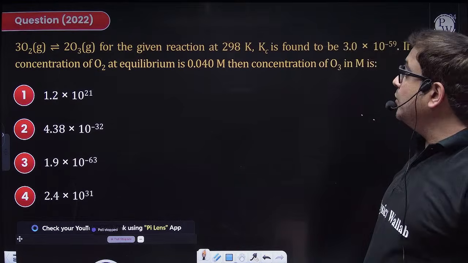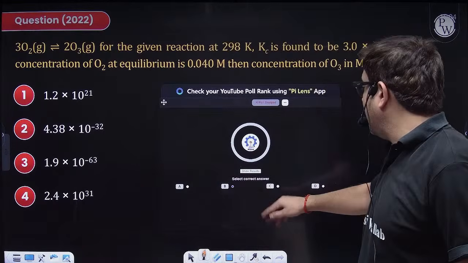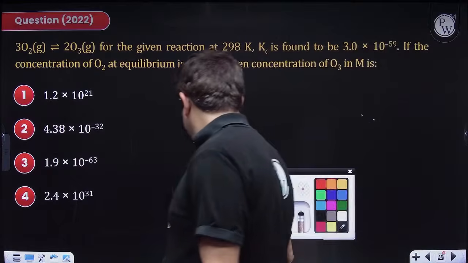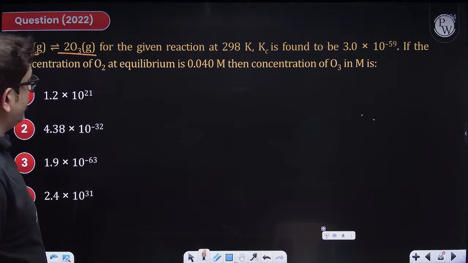Pathak ji is saying 2. Let us check, because Pathak ji is an active solver. So yes, you're right, beta. 3 moles of oxygen is producing 2 moles of ozone for the given reaction.